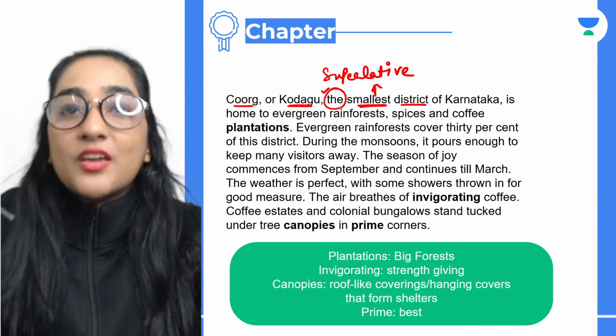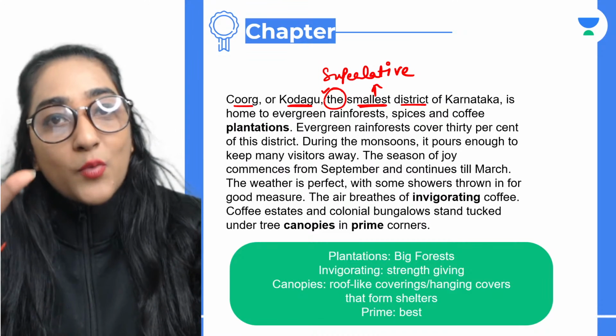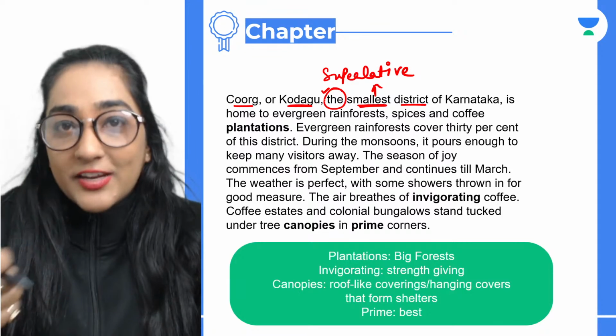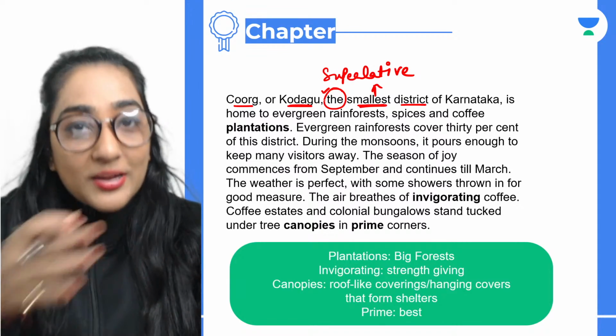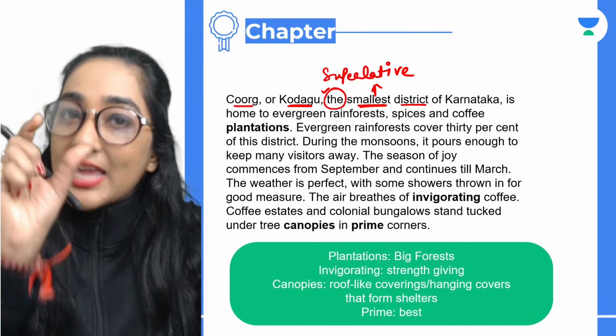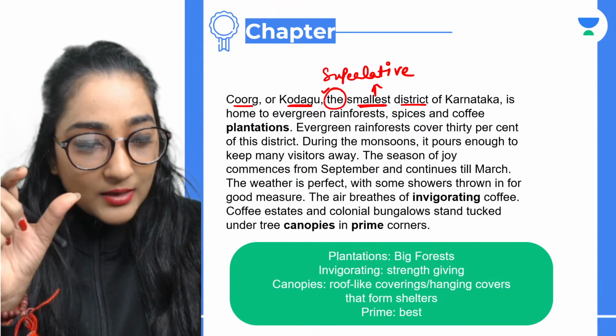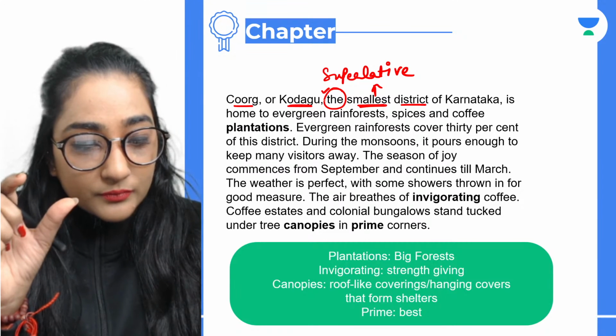A name has been given to it. Why? Because from there we get a lot of things like coffee, which is really very famous, and then spices, they are very much famous from there. So it's a name that has been designated to that town. All right. Is that clear to everyone?